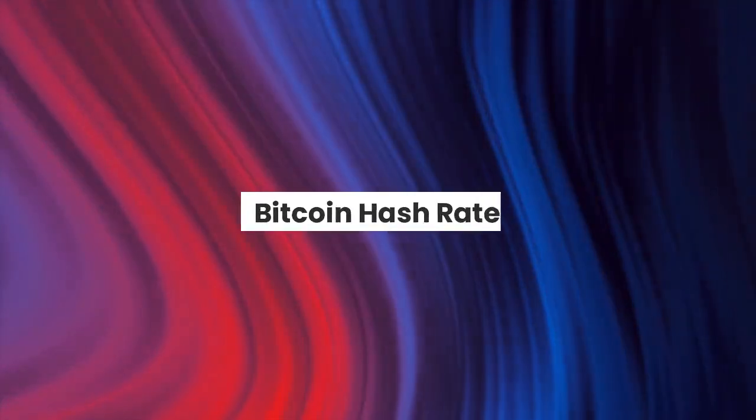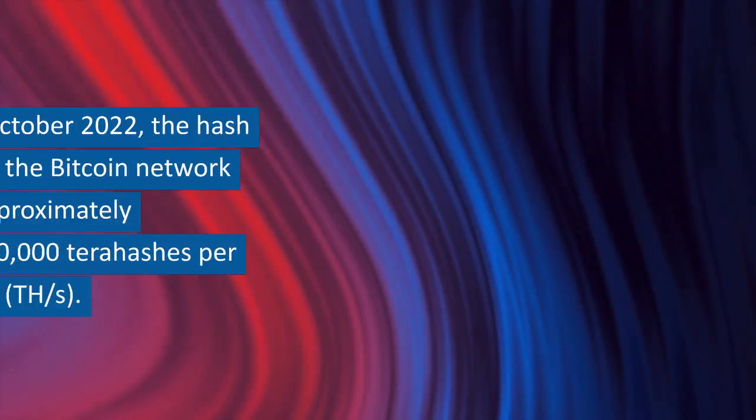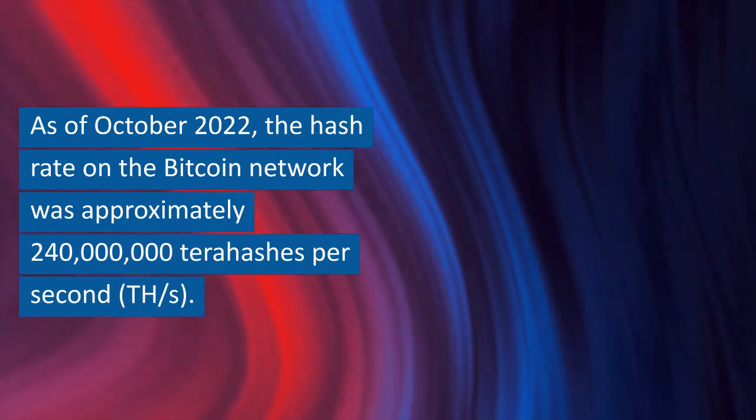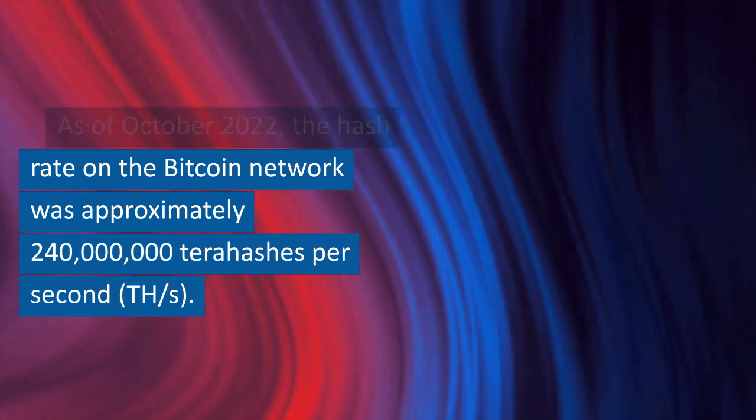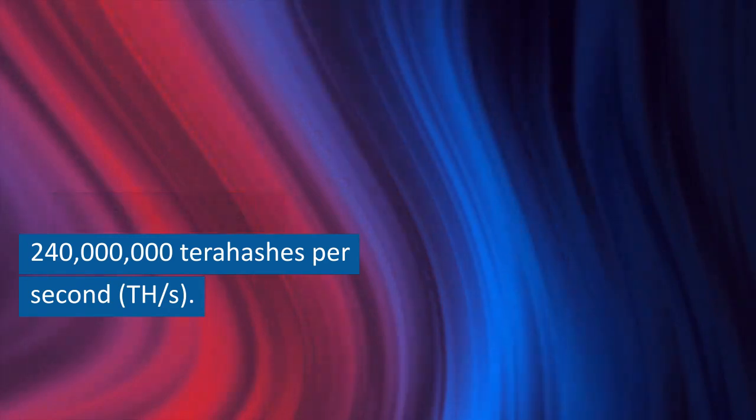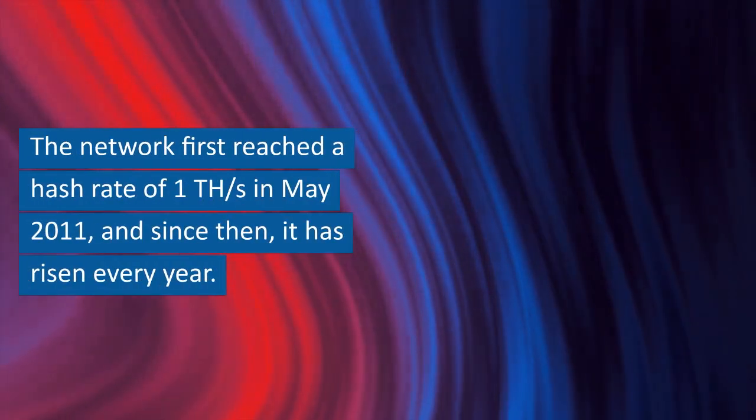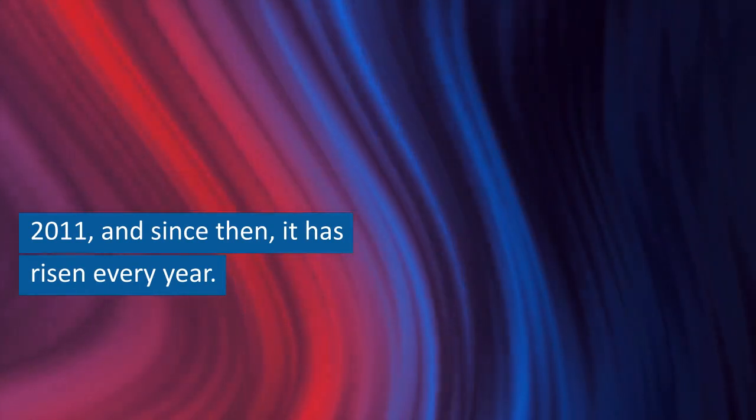This implies that it may be practically hard for lone miners to compete in crypto networks with extremely high hash rates. Bitcoin hash rate: as of October 2022, the hash rate on the Bitcoin network was approximately 240 million terahashes per second (TH/s). The network first reached a hash rate of 1 TH/s in May 2011, and since then, it has risen every year.